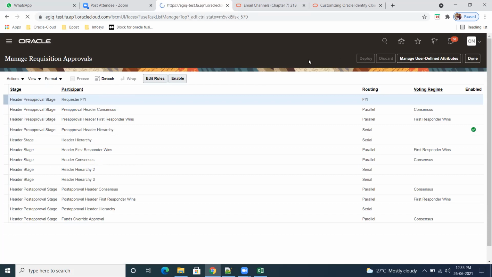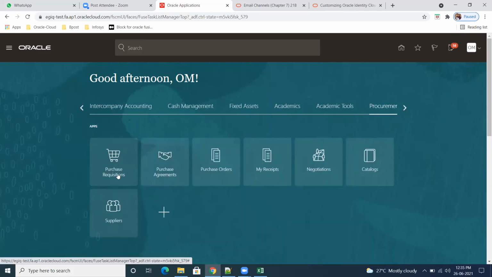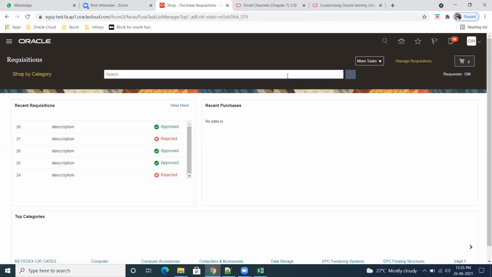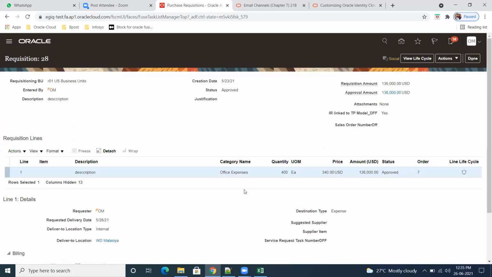PR, sorry. Open the system. Procurement. Purchase requisitions. Requisitions. So I'll duplicate this 28. Anyway, concentrating only on approval rate. Let us see, office supplies is there and my amount also is very huge. So go to actions, go to duplicate.